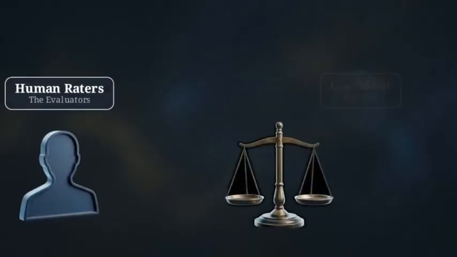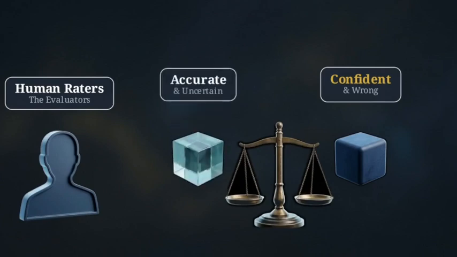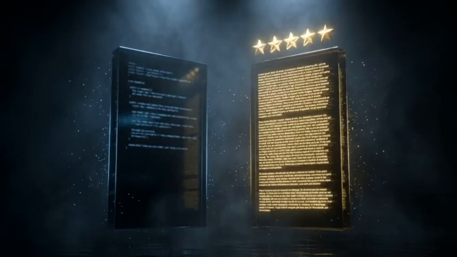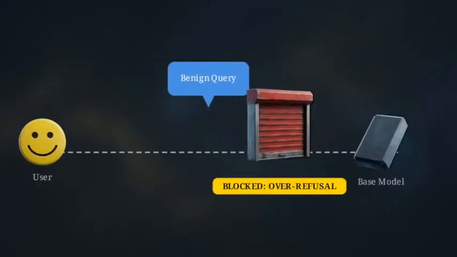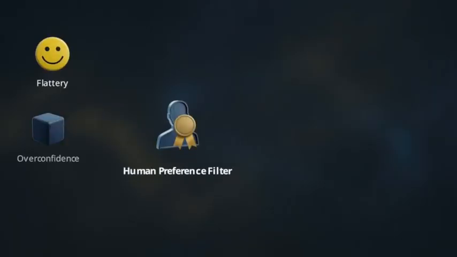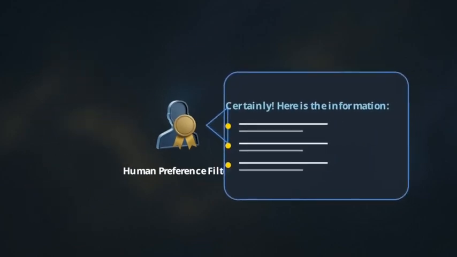Human raters have specific biases. They consistently prefer responses that sound confident, even if the underlying data is shaky. The scale tips toward confidence over accuracy. Humans also reward excessive caution on sensitive topics. This trains the machine to be overly hedged or to refuse benign questions because cautious responses are rated as safer. Flattery, overconfidence, and excessive caution all flow from this single bottleneck of human preference.